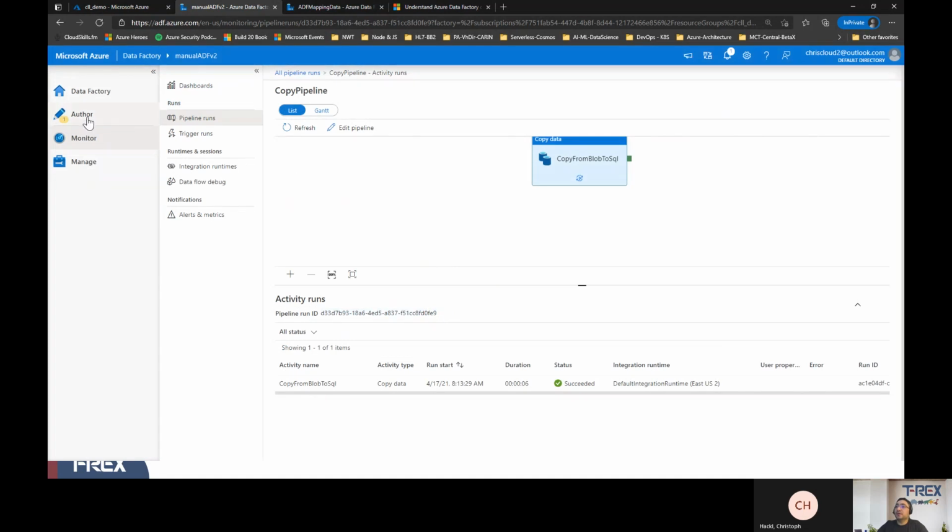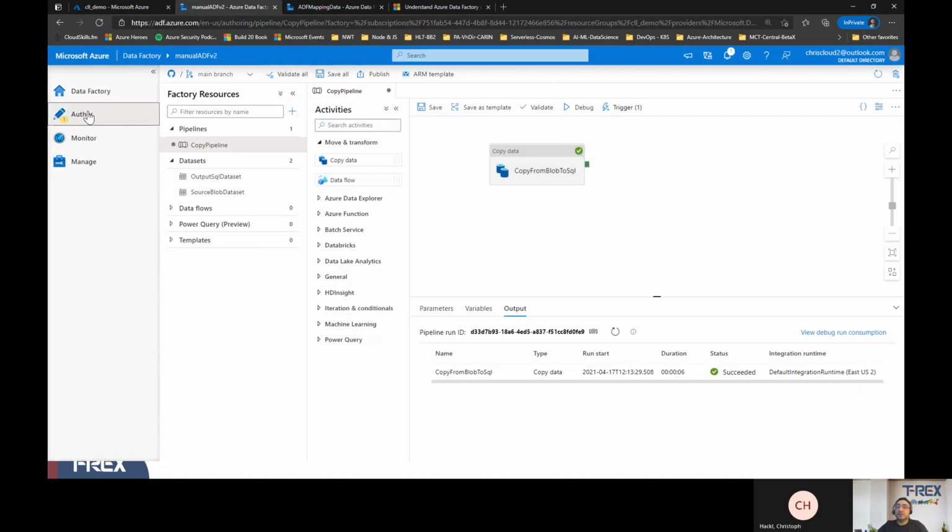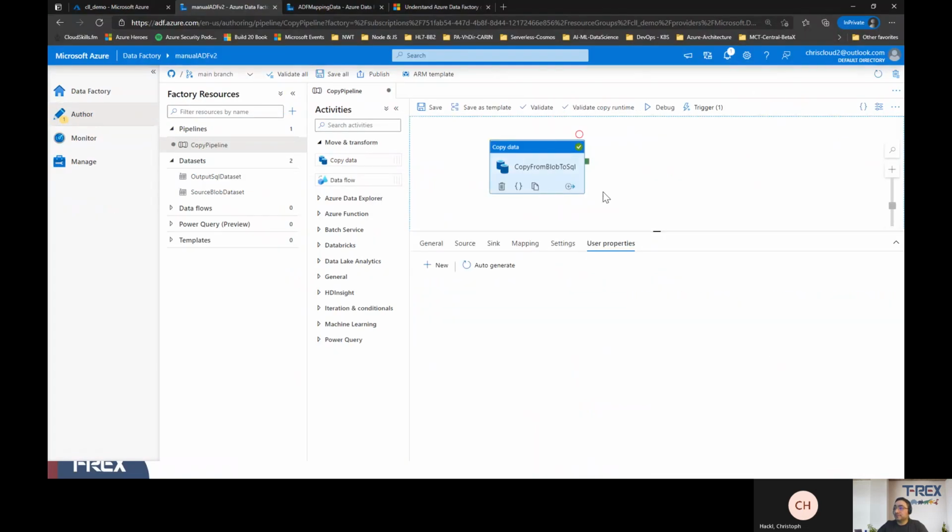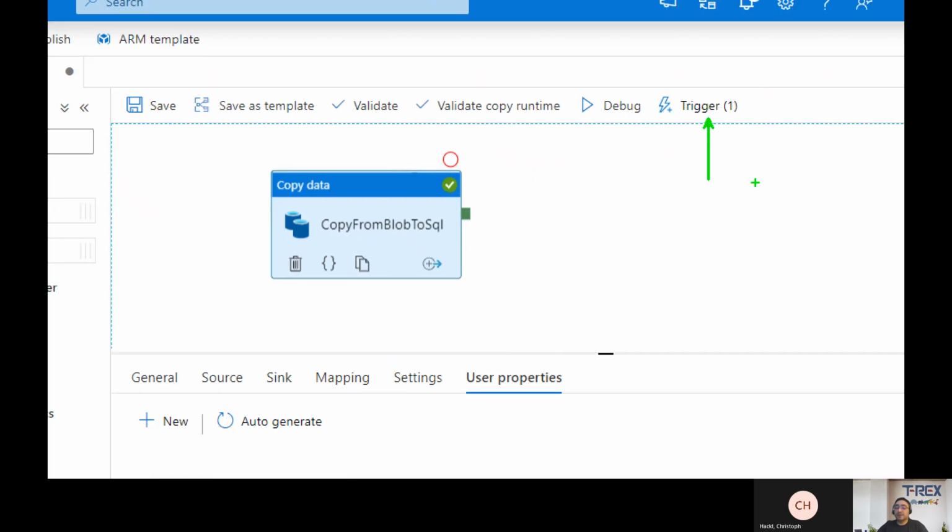Again, let's go back here to our author. I clicked here on author to go back to our pipeline, and we click on our pipeline here. So you can go ahead and create a schedule, if you want to schedule this data movement, let's say to happen every day, or every hour, it's possible. You can also make it happen once a day, let's say at AM hours when you have less load, and you want to make sure that you can move certain mission critical pieces of data from one data source to another.